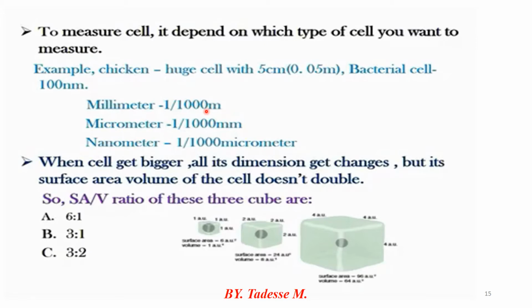Meter is mainly used for measuring the largest cell, especially the chicken egg cell. After meter there are millimeter, micrometer, and nanometer. Therefore, meter is mainly used for measuring the largest cell, but nanometer is mainly used for measuring the smallest parts of a cell.